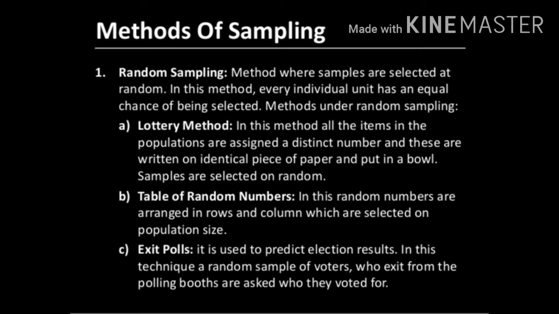The third method of sampling is exit polls. Usually this type of sampling method is used to predict the election results. In this technique, a random sample of voters who are exiting from the polling booths are asked who they voted for. From that, they will be able to predict who is going to win the election. So for this purpose, this type of sampling is used.